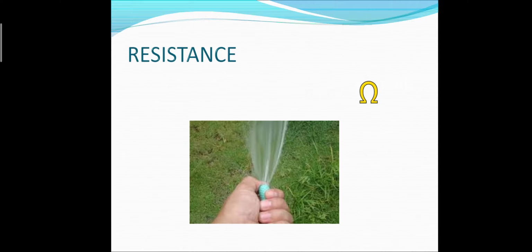Now talking about the resistance, if I take that particular pipe in which water is flowing out, and I put a thumb in front of that pipe, it will definitely block the water's path, right?